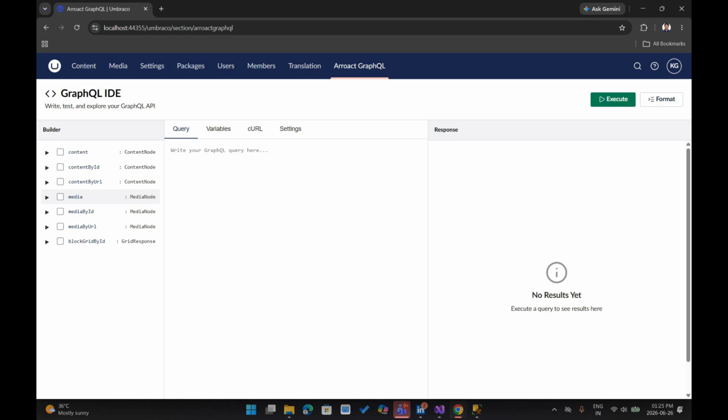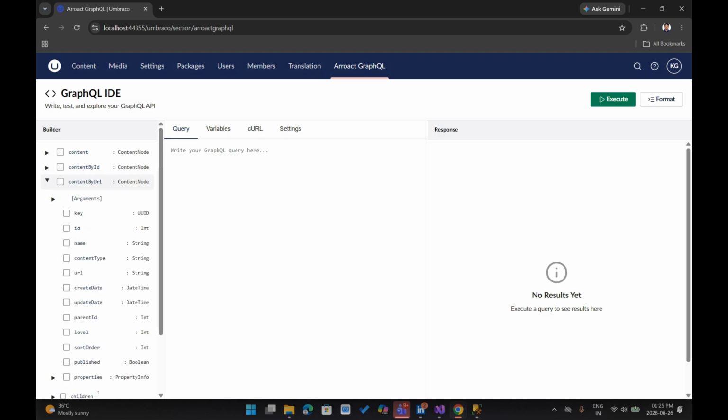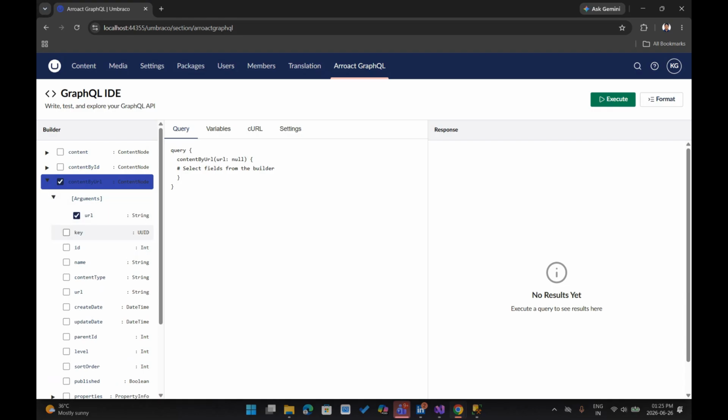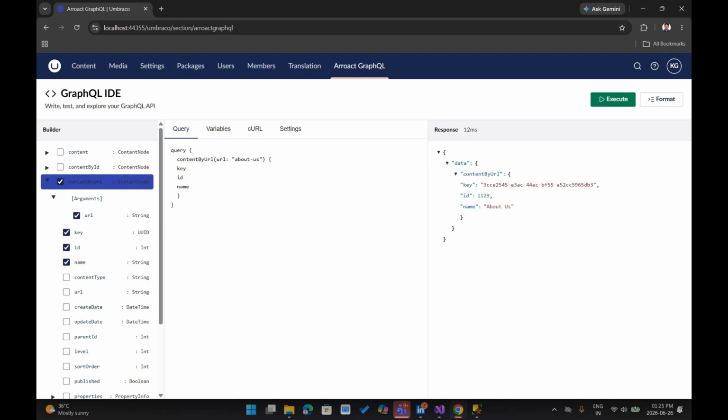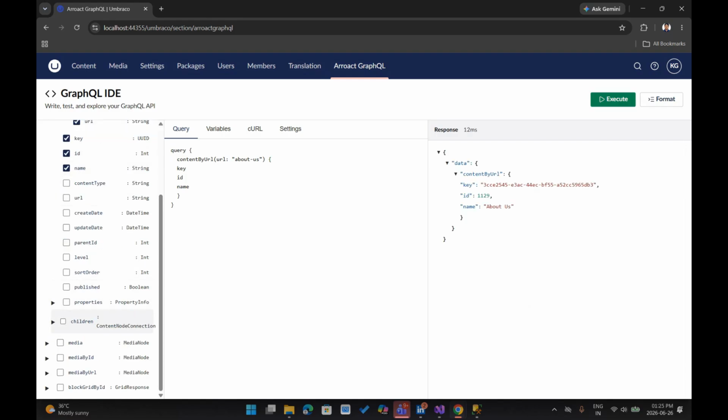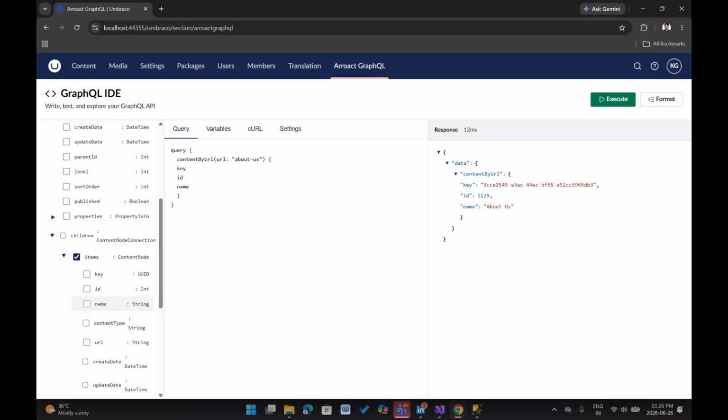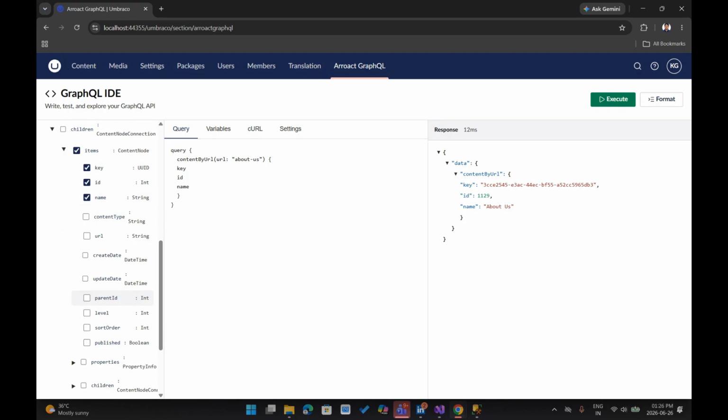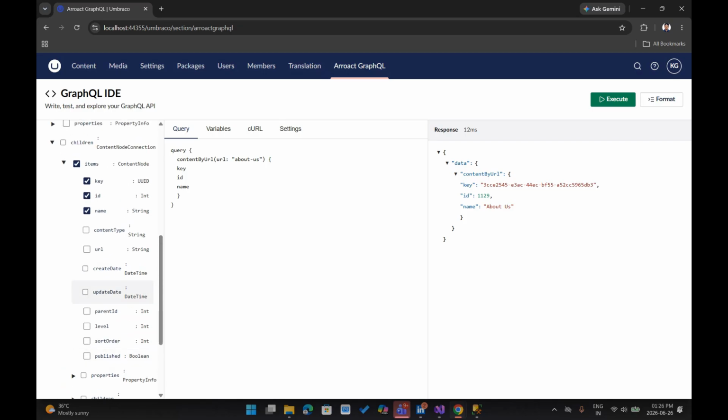Let's get this same content by URL. In real time, it's better to get your query or your GraphQL JSON by the URL. So in the argument, I'm going to add /about/us and select key, ID, type and children as well. Now execute the query. All looks good.